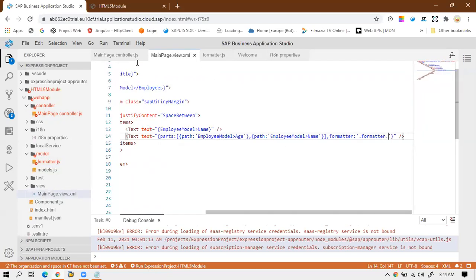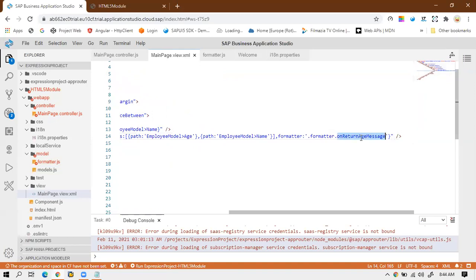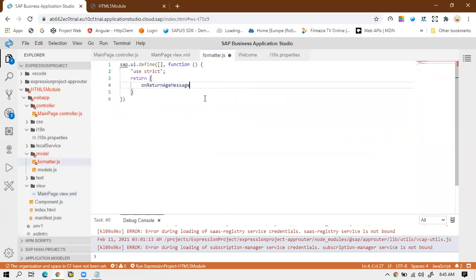So what function do I need to call? I will say format dot formatter dot onReturnAgeMessage. So you can give any name to your function. This is the function name, so I will copy this function name. There is no need to give the opening and closing parenthesis after the name of the function. So I will just go back to the formatter.js file and paste it here.